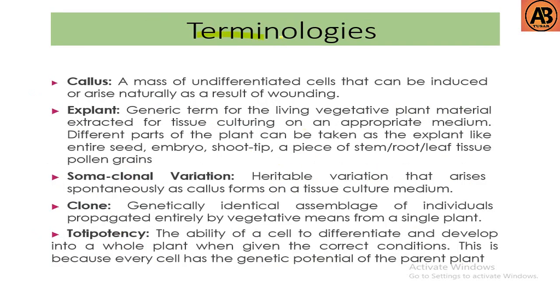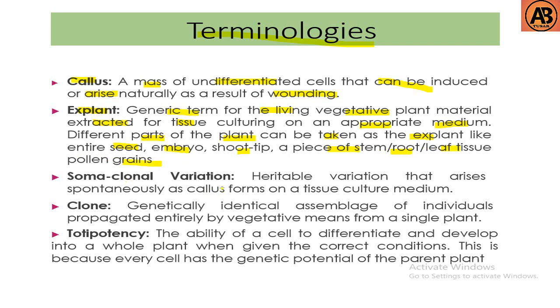Then, terminologies related to plant tissue culture, such as callus. What is callus? Callus is a mass of undifferentiated cells that can be induced or arise naturally as a result of wounding. Then explant. Explant is the generic term for the living vegetative plant material extracted for tissue culturing on an appropriate medium. Different parts of the plant can be taken as the explant, like entire seed, embryo, shoot tip, a piece of stem, root, leaf, tissue, pollen grains, etc.